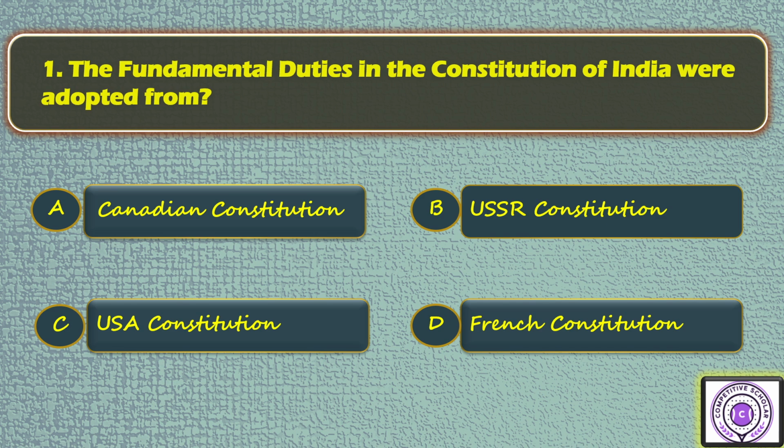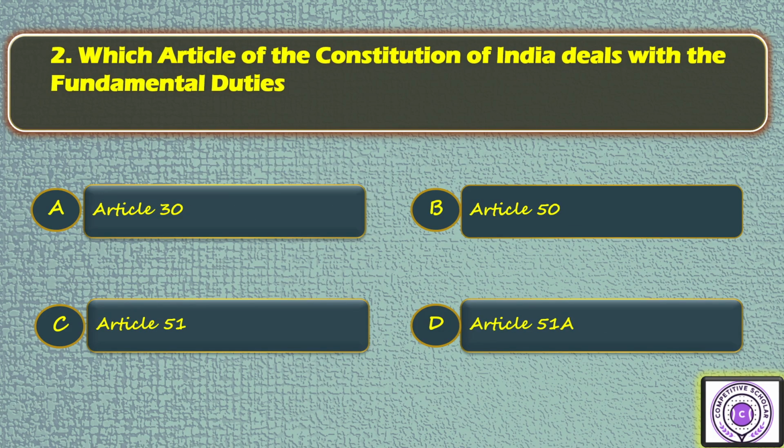So the first question is, the fundamental duties in the Constitution of India were adapted from option A Canadian Constitution, option B USSR Constitution, option C USA Constitution, option D French Constitution. So the answer is B, that is USSR Constitution. The next question is, which article of the Constitution of India deals with the fundamental duties?